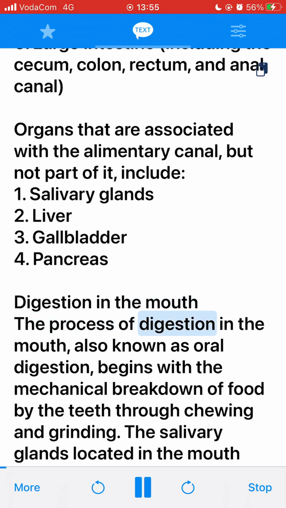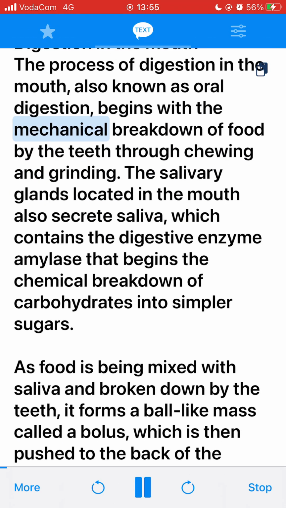The process of digestion in the mouth, also known as oral digestion, begins with the mechanical breakdown of food by the teeth through chewing and grinding. The salivary glands located in the mouth also secrete saliva, which contains the digestive enzyme amylase that begins the chemical breakdown of carbohydrates into simpler sugars.